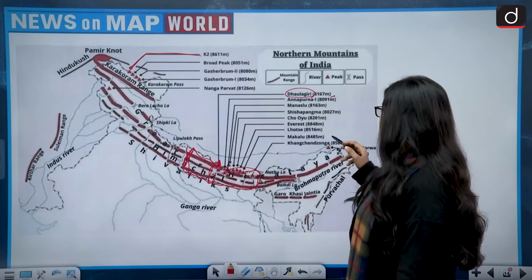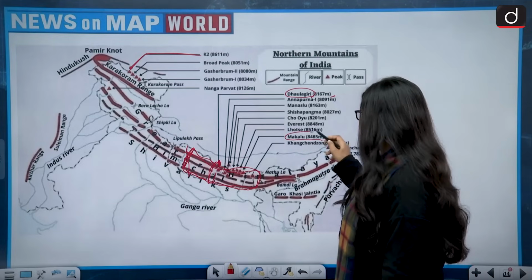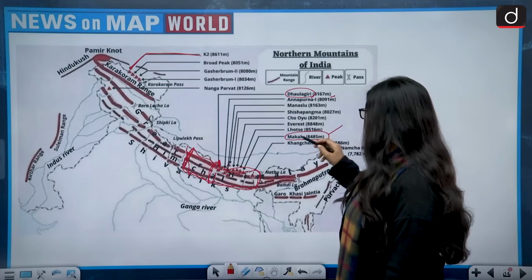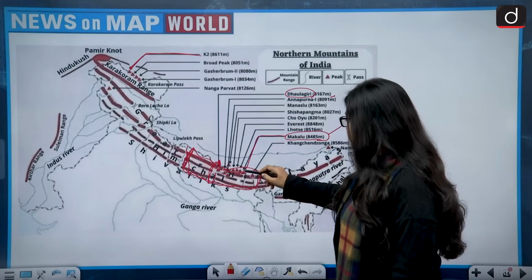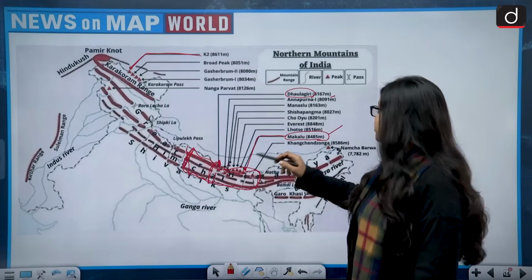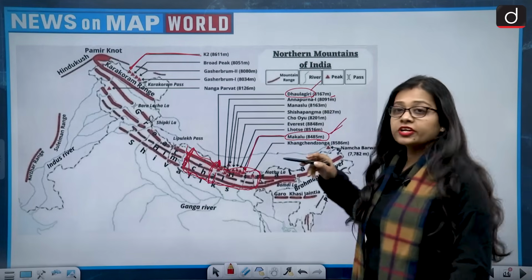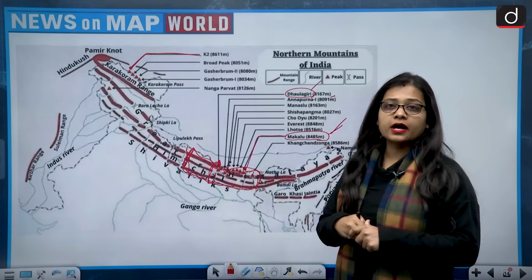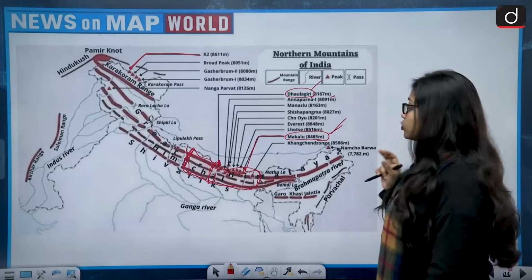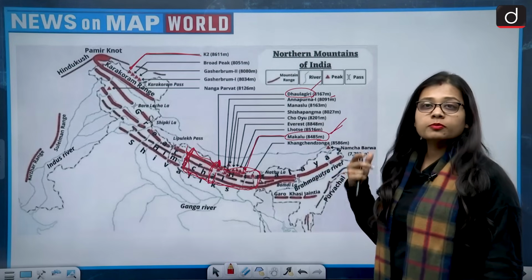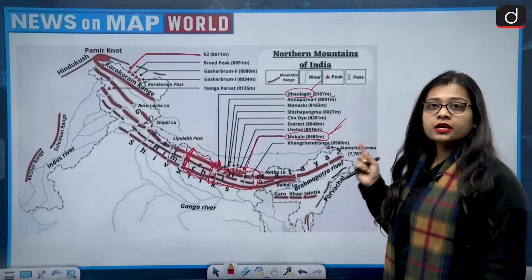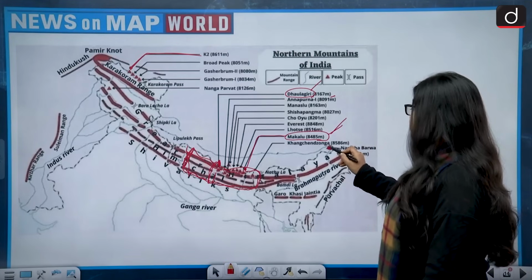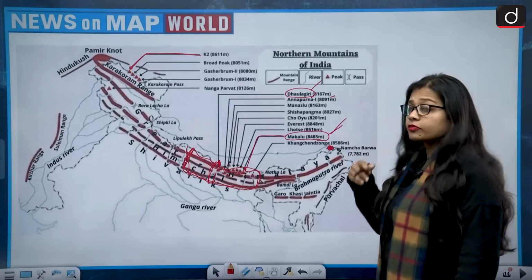The second mountain present in Nepal is the Makalu mountain range, around 8485 meters. Both Dhaulagiri and Makalu are present on the northern side of Nepal. Then the 2 mountain peaks which are not present in Nepal, the first one being Namcha Barwa. Namcha Barwa is a very famous and important place for us also.